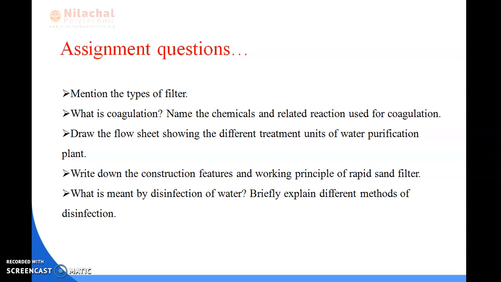And last is what do you mean by disinfection of the water, and briefly explain the different methods of disinfection. As all of us know, disinfection of the water is one type of water treatment process, and the different methods of disinfection have already been discussed. Boiling of the water, excess pH, that is excess lime, silver treatment, potassium permanganate. These are all types of methods of disinfection.